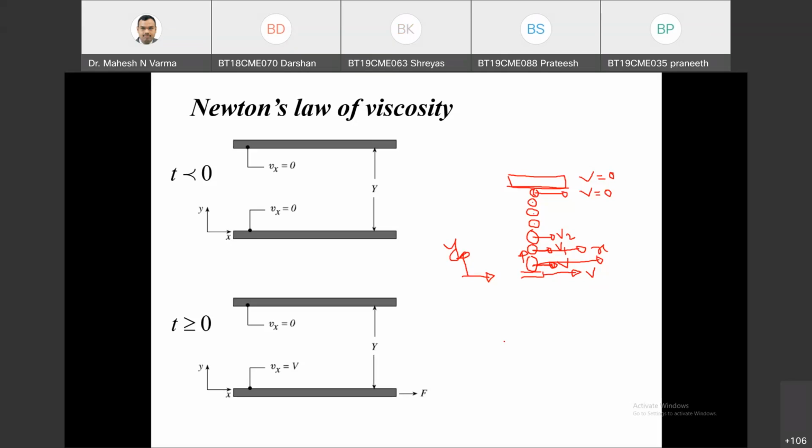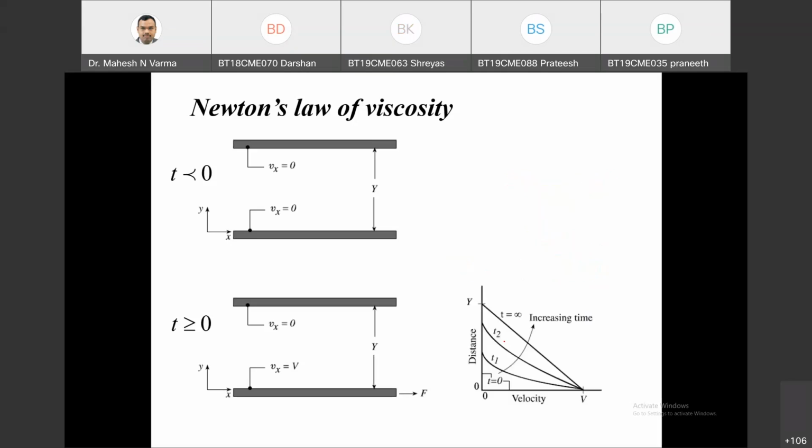If y is very small as compared to x, the length of the plate, then certainly it will be a linear velocity profile. So you can see this is the transient zone. At t equals 0, only the lower plate is moving and the first layer of the fluid is moving. So at t equals 0, this is my velocity profile.